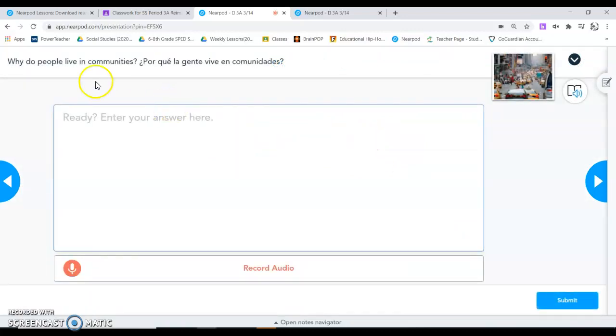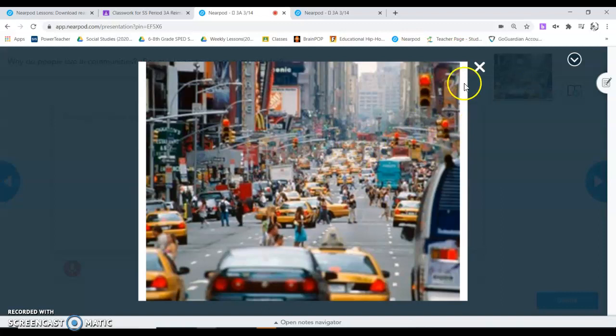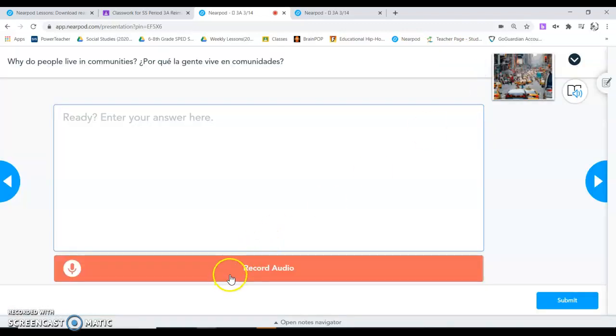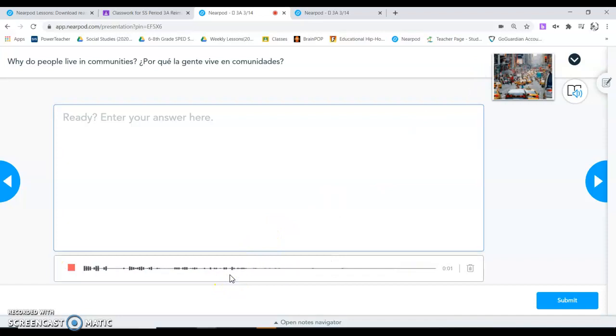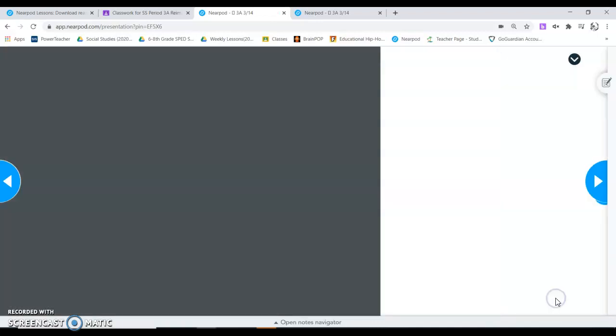And it says, why do people live in communities? And then you can click on the picture. This is a community. And then you'd say, people live in communities because, and then whatever your reason is. And then when you're done, click this pink box, and then click submit. If you don't like your answer, you can trash it. And then re-record, people live in communities because, and then click this to end it, click submit.